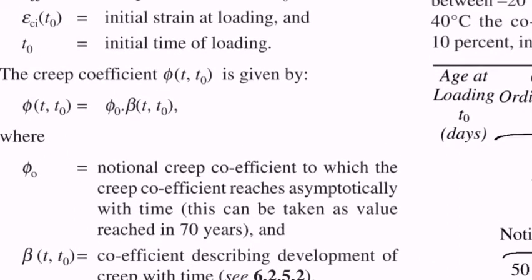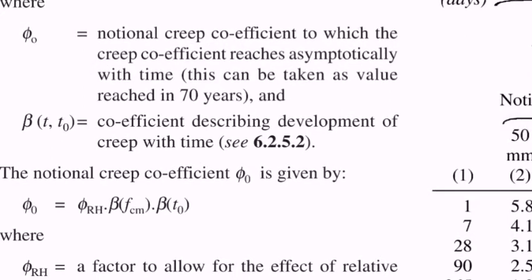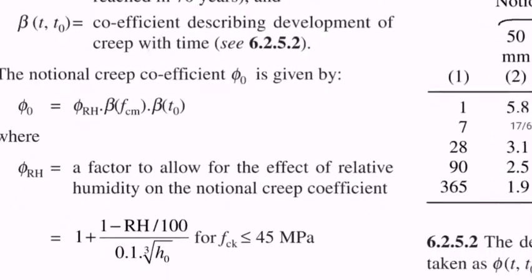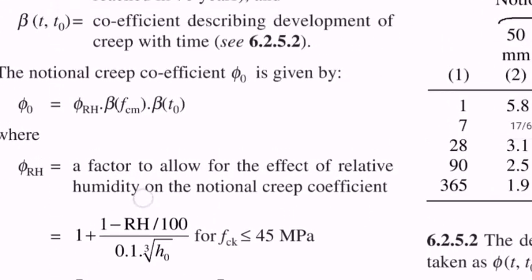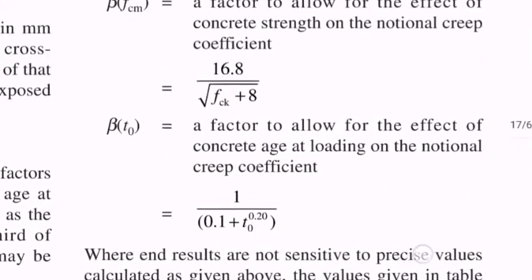So the creep coefficient is nothing but the product of phi0 into beta(t,t0). But to find phi0 we are going for phi RH, beta fcm and beta t0. Phi RH, you know this formula. Next, beta fcm, we know this.